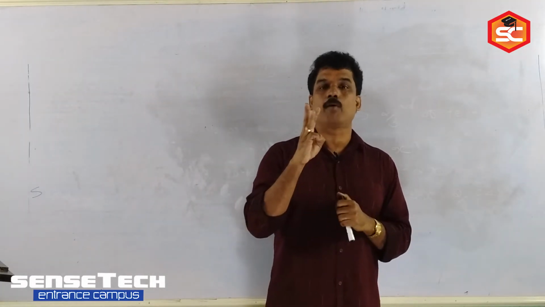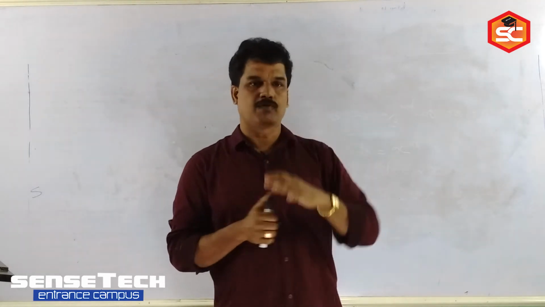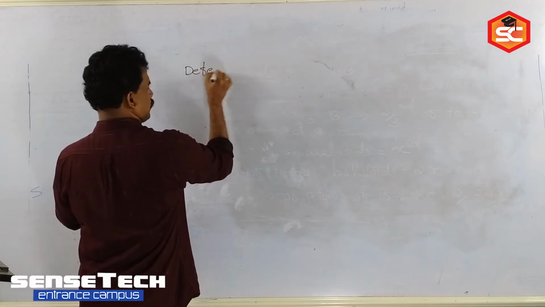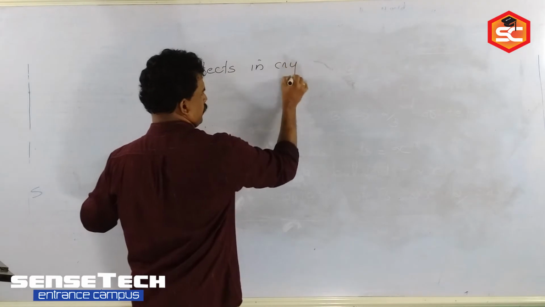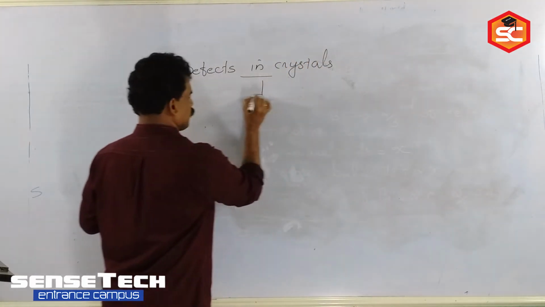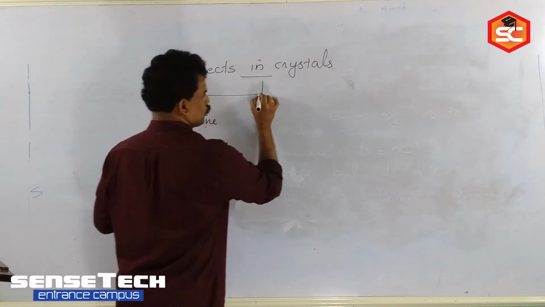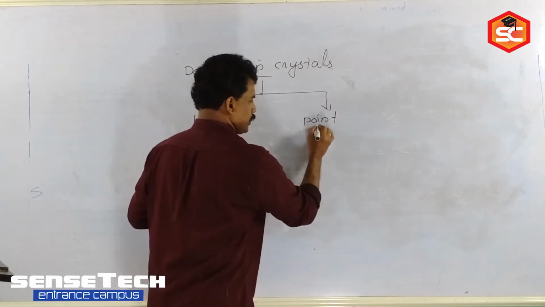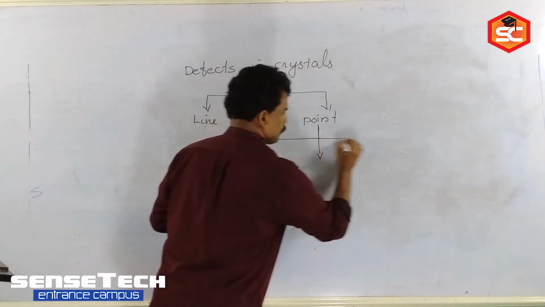Point defect is again classified into 3 categories.